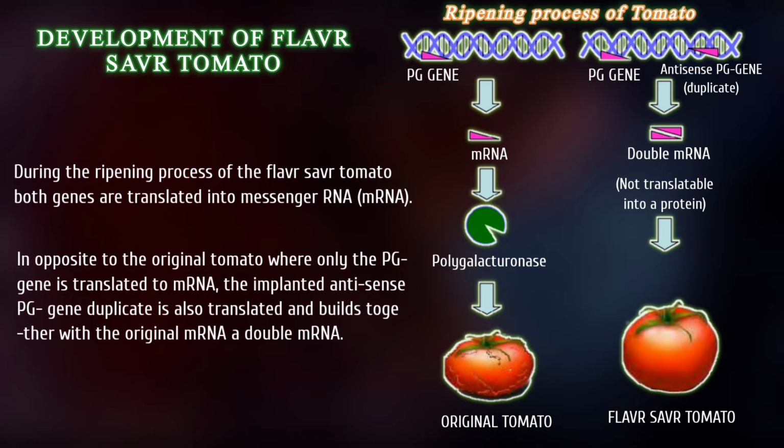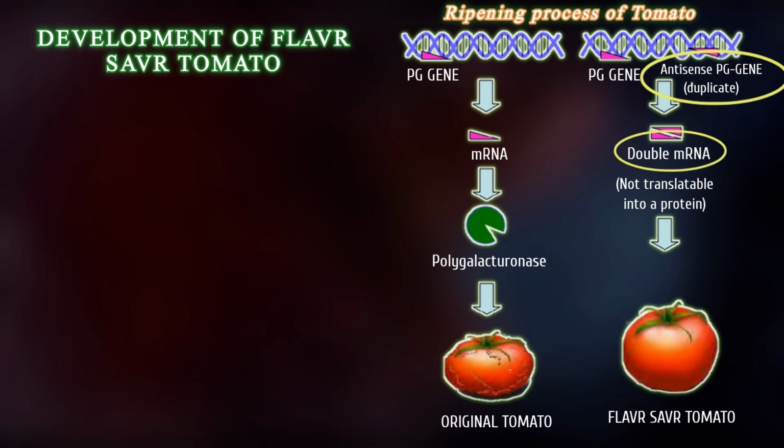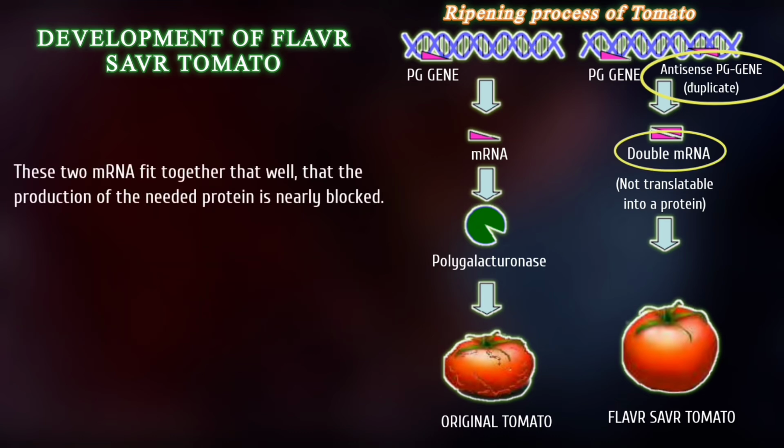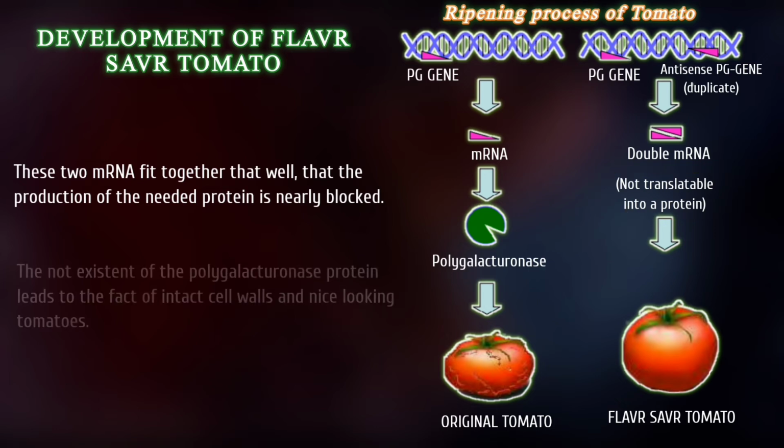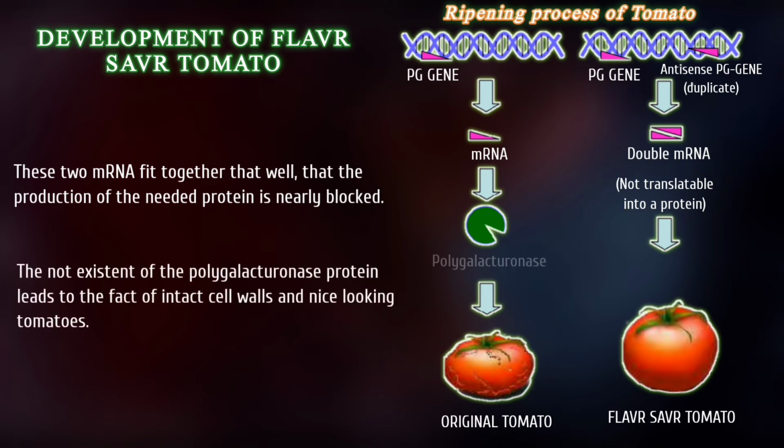In opposite to the original tomato where only the PG gene is translated to mRNA, the implanted antisense PG gene duplicate is also translated and built together with the original mRNA, a double mRNA. These two mRNA fit together so well that the production of the needed protein is nearly blocked. The non-existence of the polygalacturonase protein leads to intact cell walls and nice-looking tomatoes.